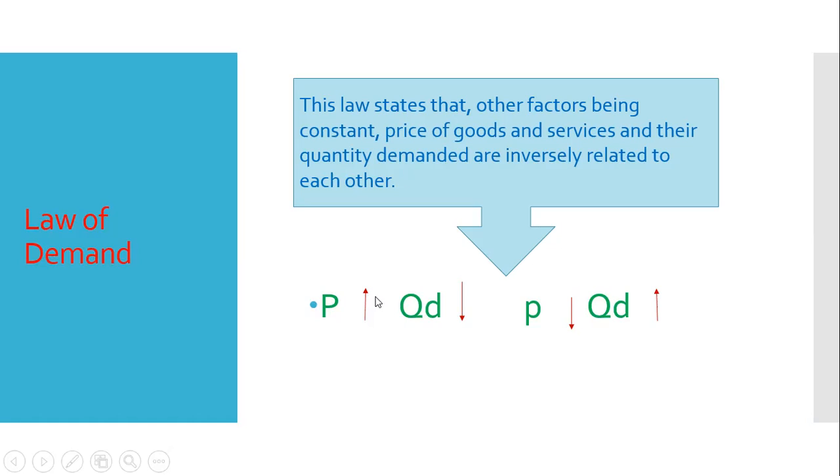That is, when price rises, quantity demanded for products or services falls. And when the price of goods and services falls, then quantity demanded for those products rises. This is a general relationship. Okay, so today our topic is exceptions of the law of demand. That means we find some exceptions where this law of demand cannot be followed.